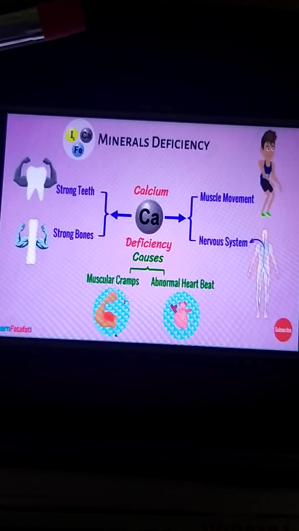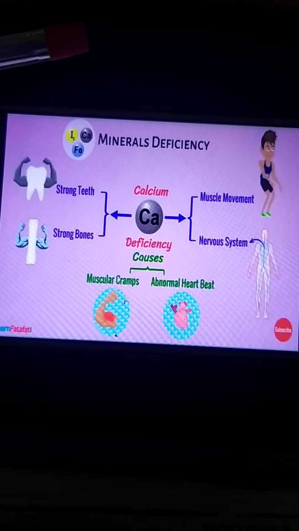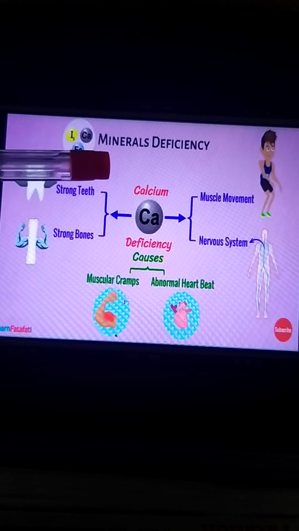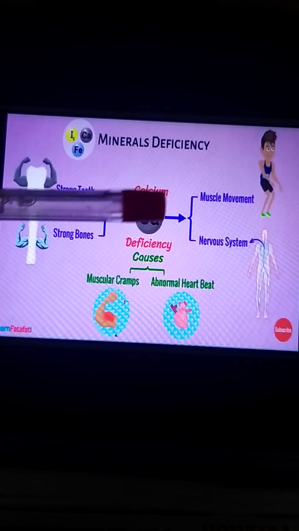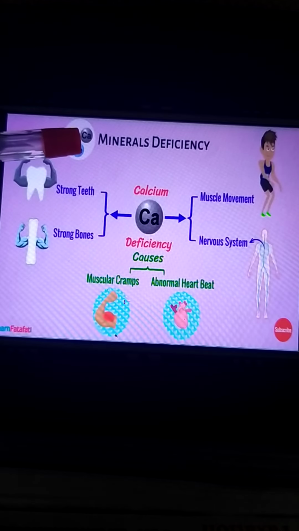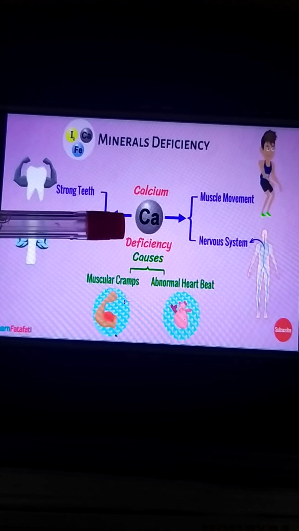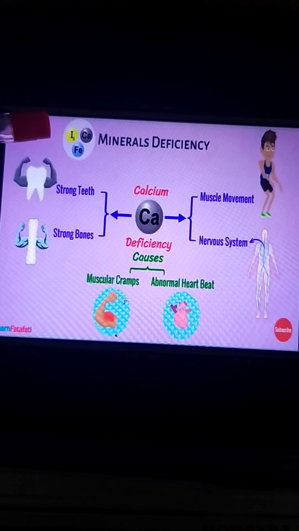Then what happens if there is a deficiency of minerals and vitamins? Certain diseases and disorders will be caused. So we will see, as we know, Ca is the atomic symbol of calcium, I2 is of iodine, and Fe is of iron.